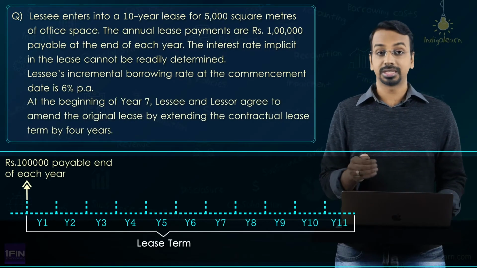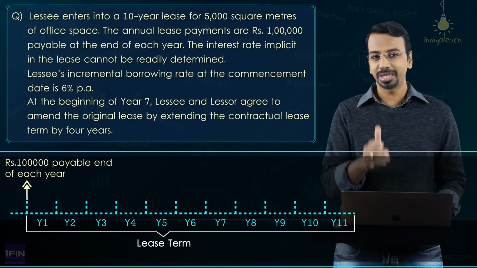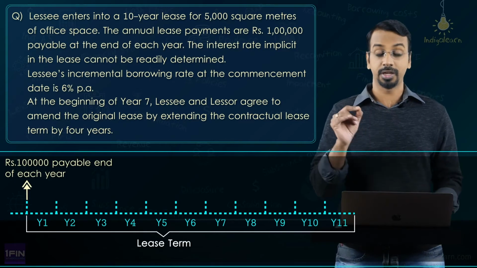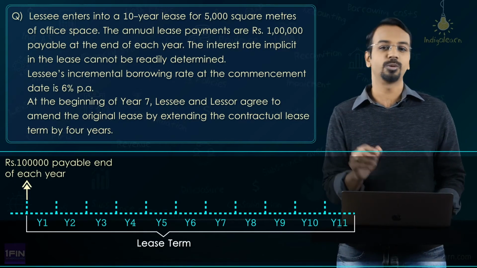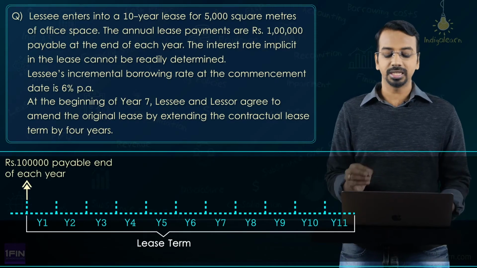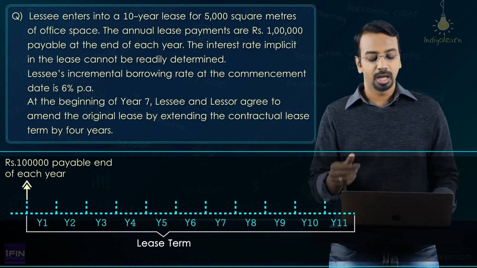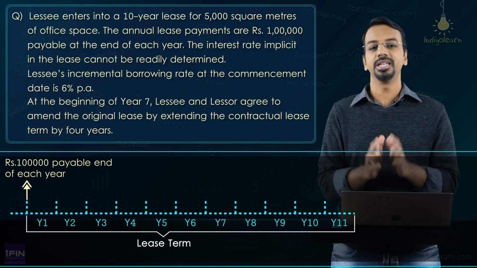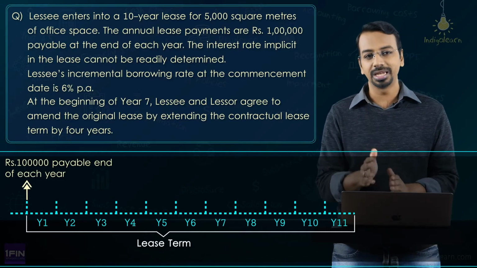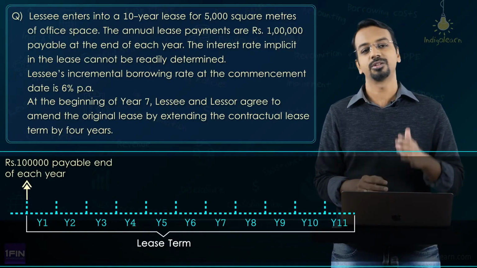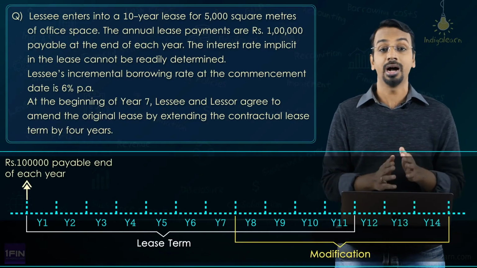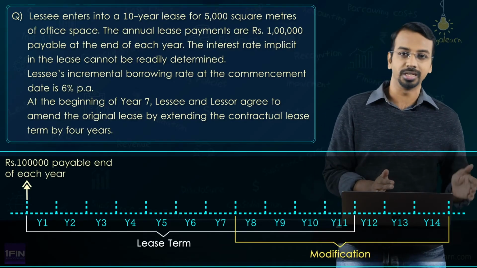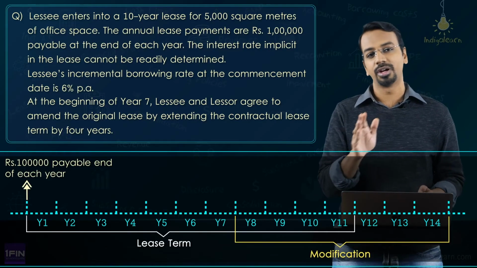At the beginning of year 7, now it is a 10-year lease, and at the beginning of year 7 means 6 years have already gone by. We are standing at the beginning of year 7. Be very careful while calculating the number of years. The lessee and the lessor agree to amend the original lease by extending the contractual lease term by a 4-year period. So, initially it was a 10-year lease. At the beginning of the 7th year, both of them sat together and said, okay, let us extend this by 4 years. Now, the total term, from the original commencement date, would be 14 years. And how many years have passed? 6 years have already passed.